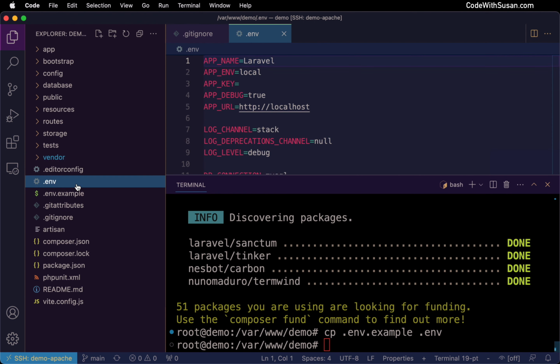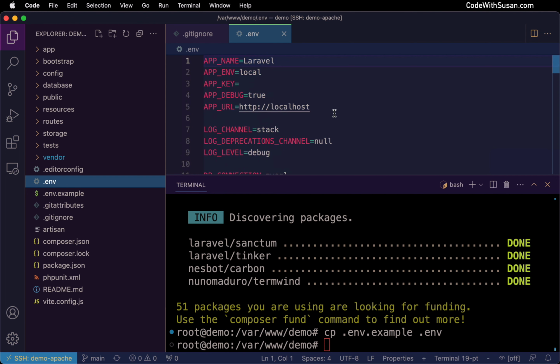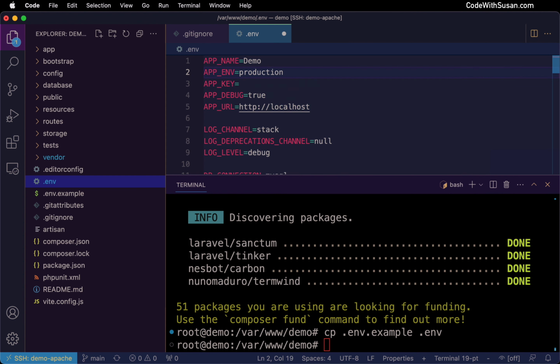All right, then opening this up, there's a bunch of different configs in here, but the most important ones we need to address are just this top chunk here, all of our app configs. We can go ahead and change our app name. In my case, I'm just going to call it demo. We can set our environment. Common environments you might see are local, production, staging, testing. In this case, I am treating this as a production server, so I'm going to call this the production environment.